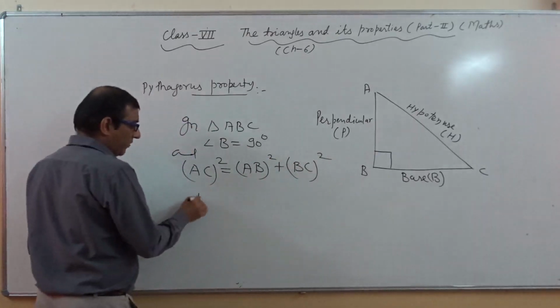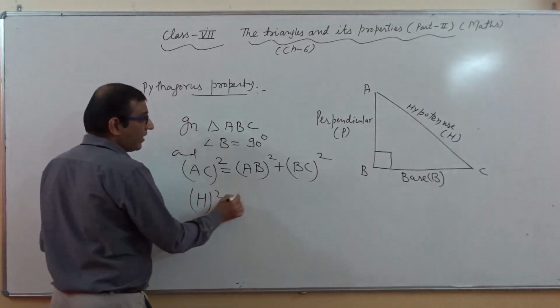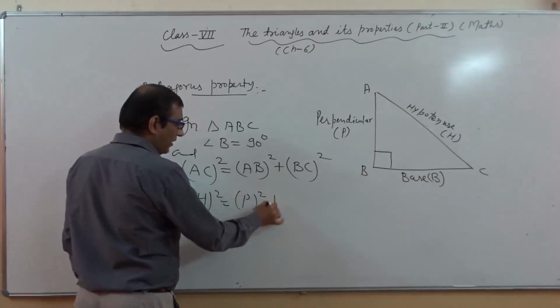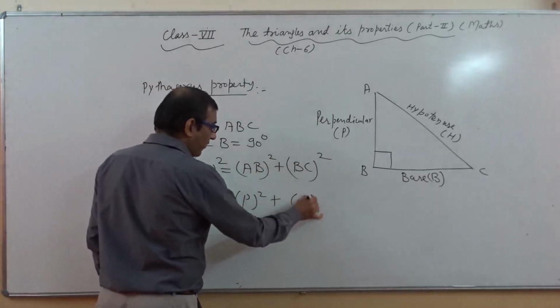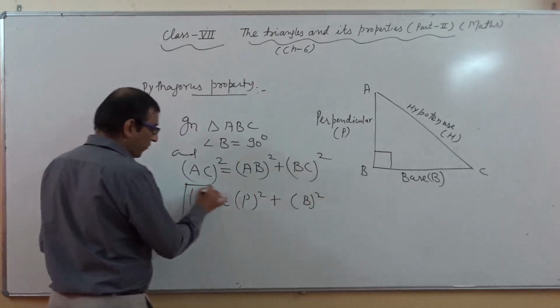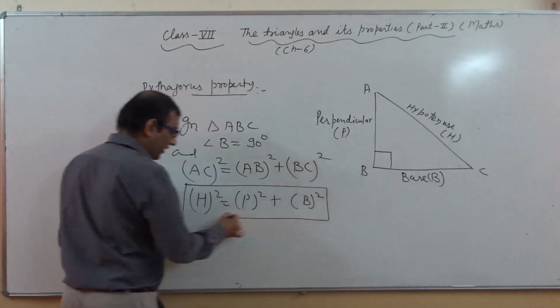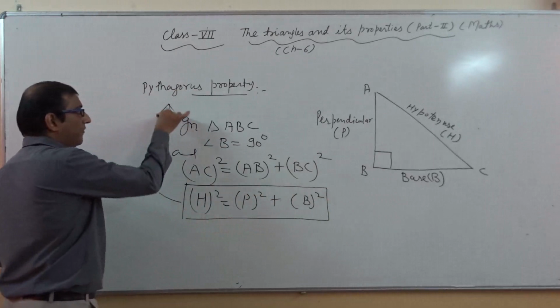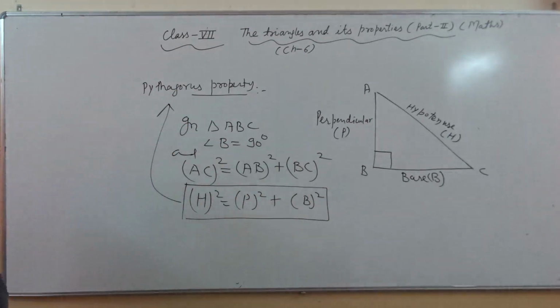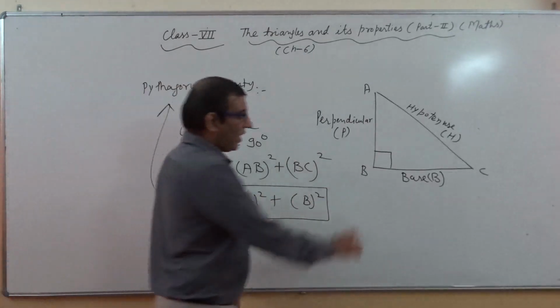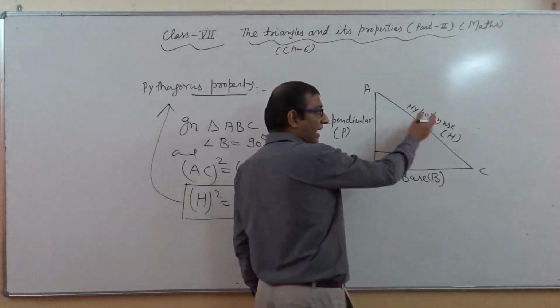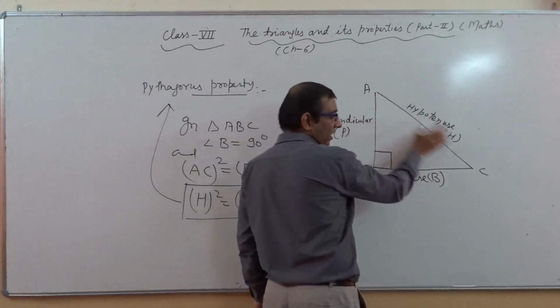So AC is the hypotenuse, AB is the perpendicular, and BC is the base. If this property is fulfilled, that is the concept related with the Pythagoras property. Hypotenuse means the side opposite to 90 degrees. This is 90 degrees and AC is the opposite side.